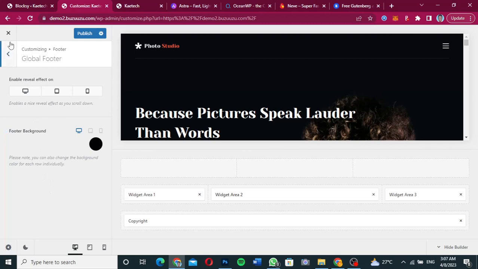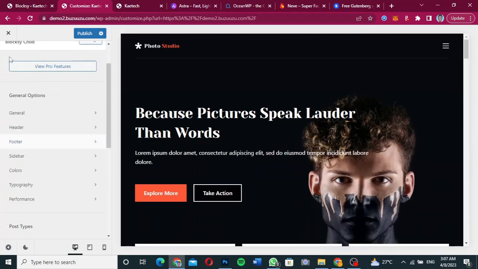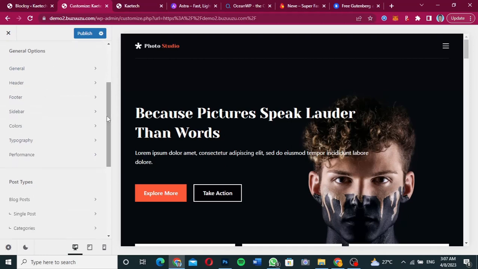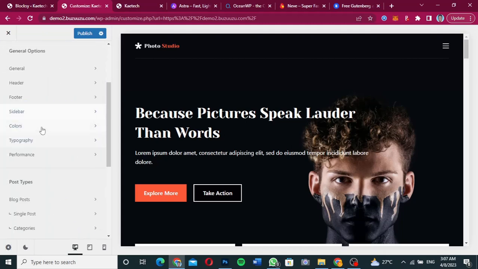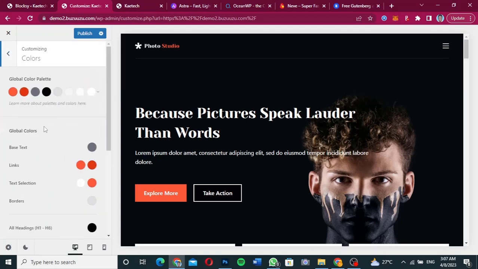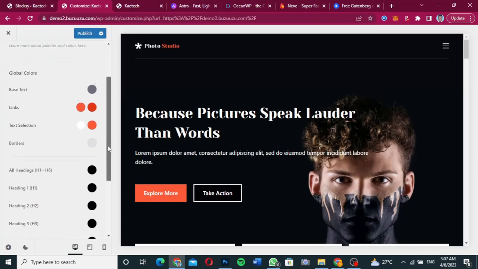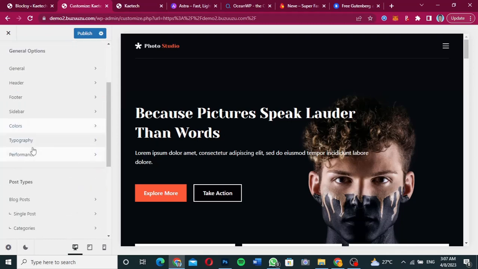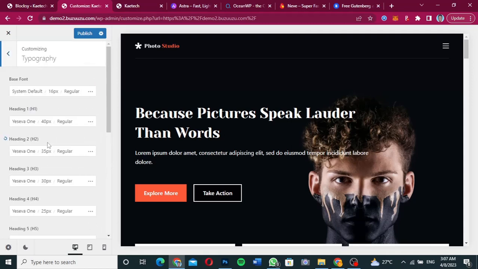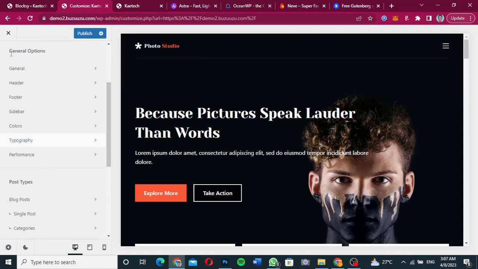So this is basically how the Bloxy theme works. Now when you go to the sidebar, you can change the sidebar to suit whatever you want. You can also check out the colors from the color palette and change any color that you want. You can also check out the typography and set your typography. All these things are under general options.